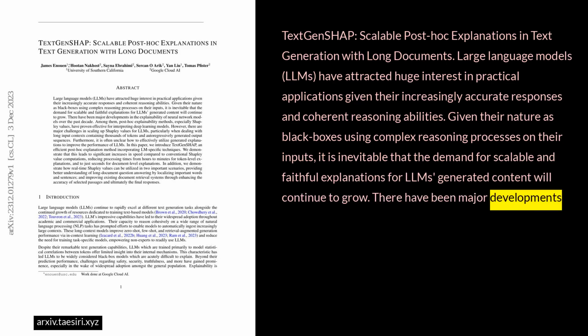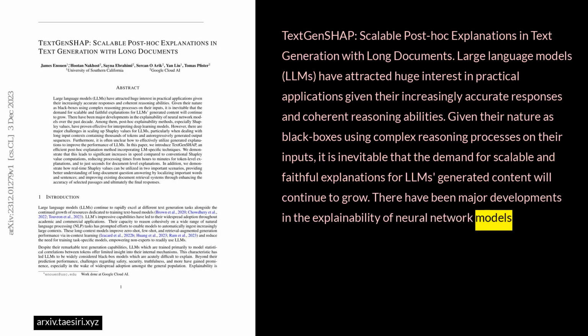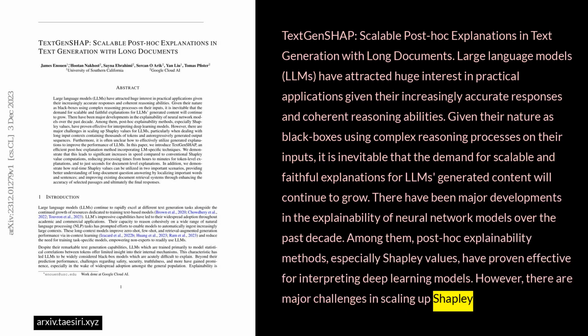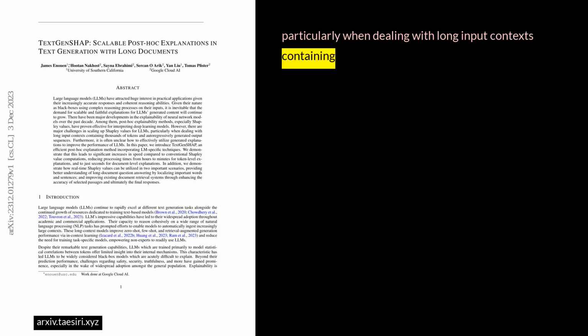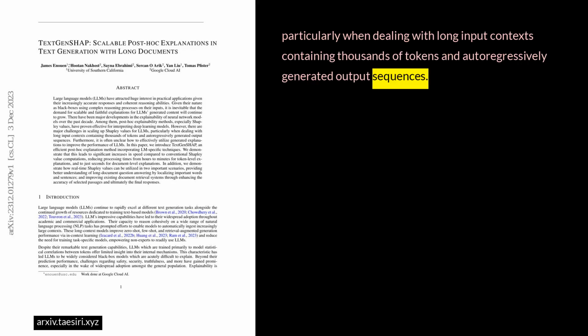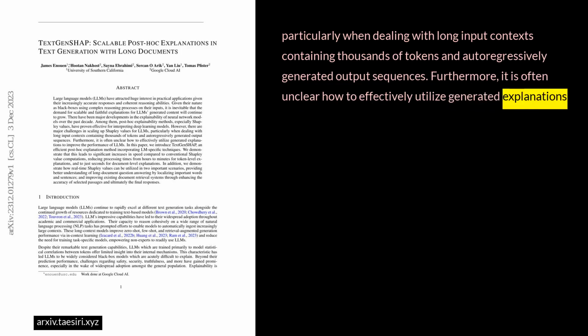There have been major developments in the explainability of neural network models over the past decade. Among them, post-hoc explainability methods, especially Shapley values, have proven effective for interpreting deep learning models. However, there are major challenges in scaling up Shapley values for LLMs, particularly when dealing with long input contexts containing thousands of tokens and auto-regressively generated output sequences. Furthermore, it is often unclear how to effectively utilize generated explanations to improve the performance of LLMs.